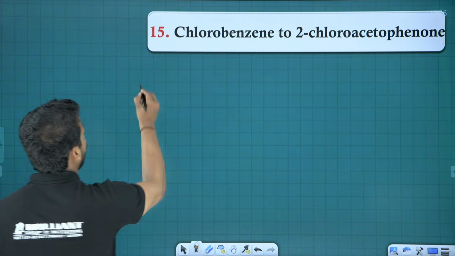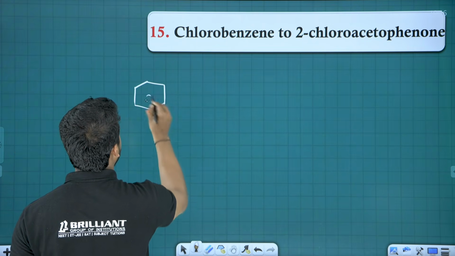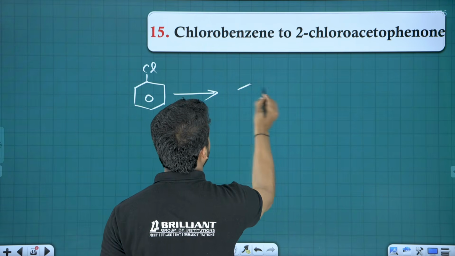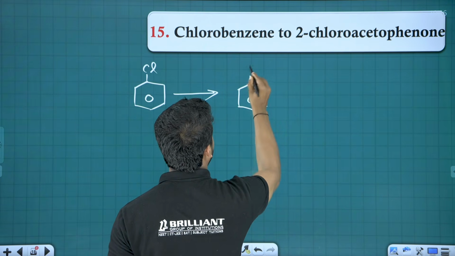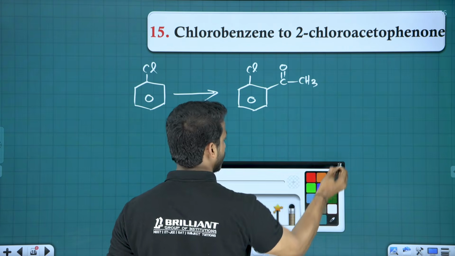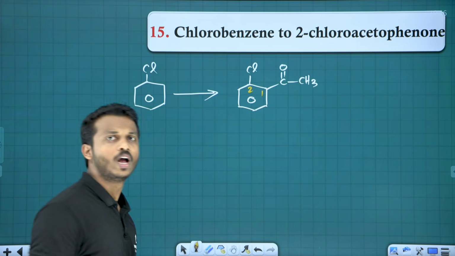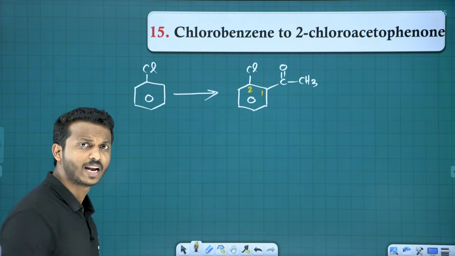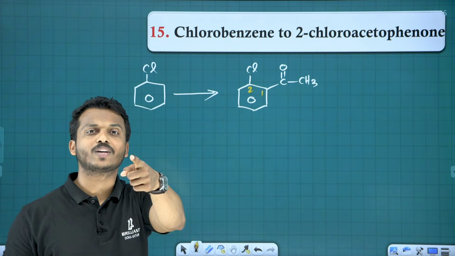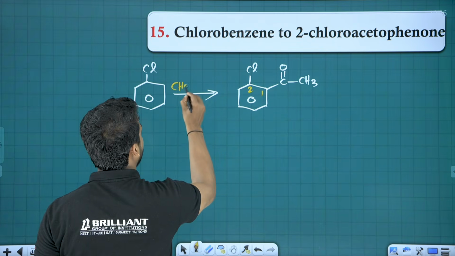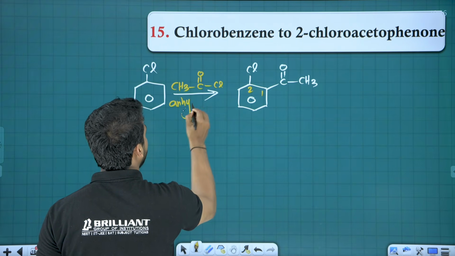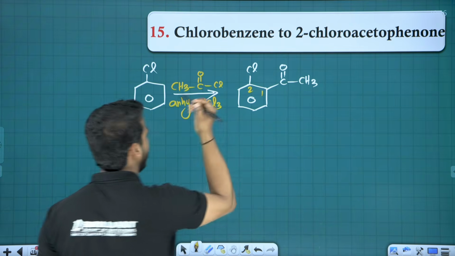Question number 15. How will you convert chlorobenzene to 2-chloroacetophenone? What is 2-chloroacetophenone? Chlorine, and acetophenone is COCH3. You know, this is number 1, 2. Therefore, 2-chloroacetophenone. Just one step. How to get an acyl group on a benzene ring? Friedel-Crafts acylation. What is Friedel-Crafts acylation? Add CH3COCl in the presence of anhydrous AlCl3, my dear.